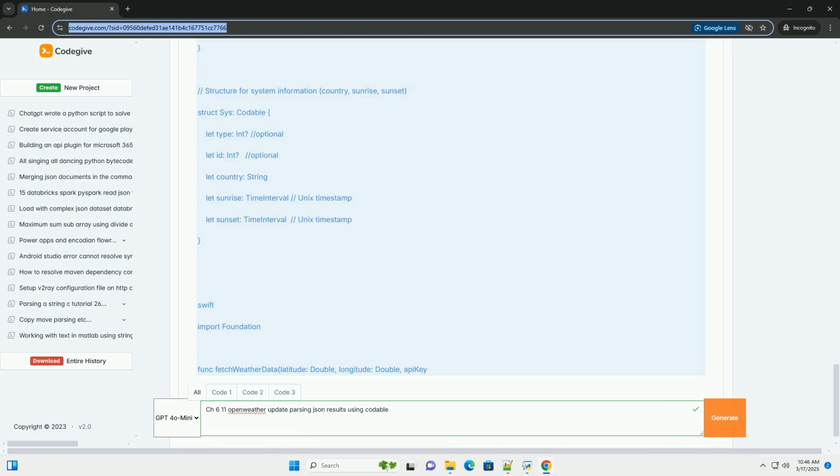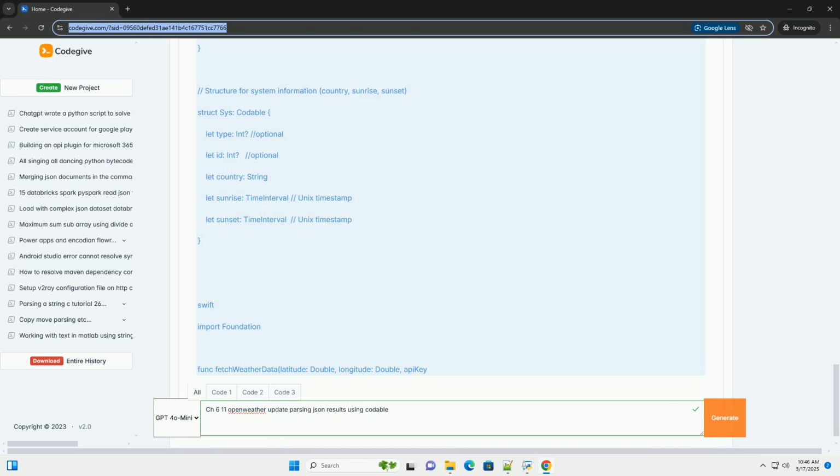TimeInterval. OpenWeather API often uses Unix timestamps to represent date and time. TimeInterval is a Double that represents the number of seconds since the reference date. Nested objects. The structs can be nested to match the hierarchical structure of the JSON.